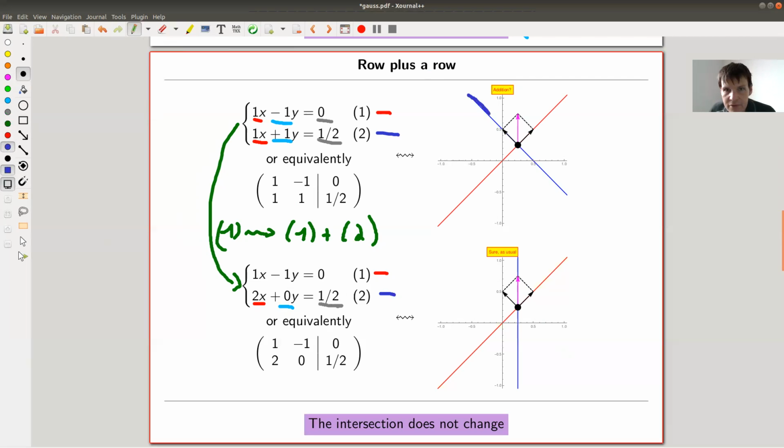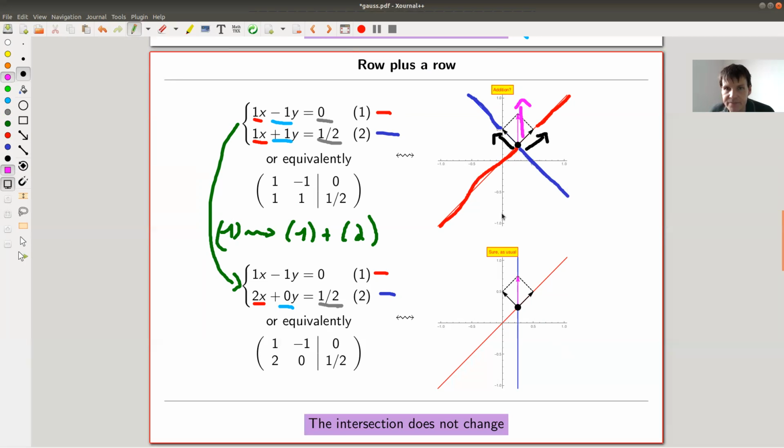So here I still have my blue line. That's where I start. And I have my red line. Here you go. So this was really bad. So let me try again. Really good. And the only thing I do is I take a vector from blue, I take a vector from red, and I add them together. I create a new one by adding 1 and 2. And this is my purplish vector. It's pointing in this direction.